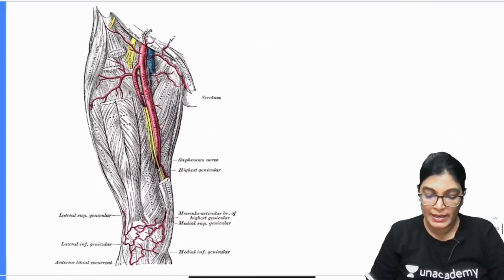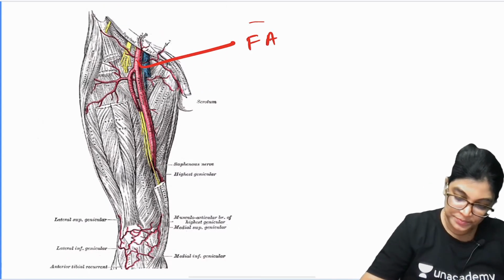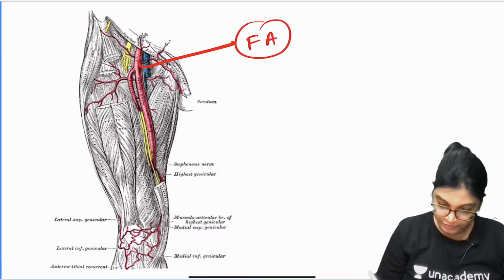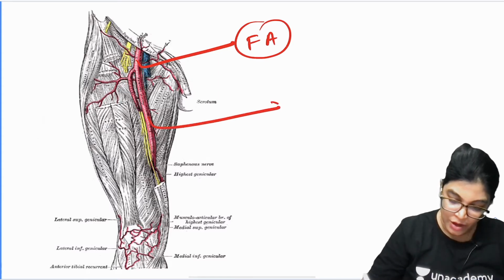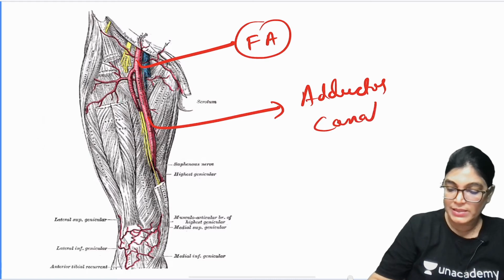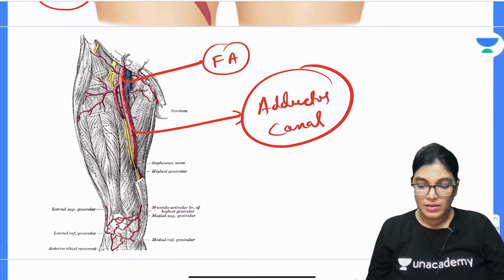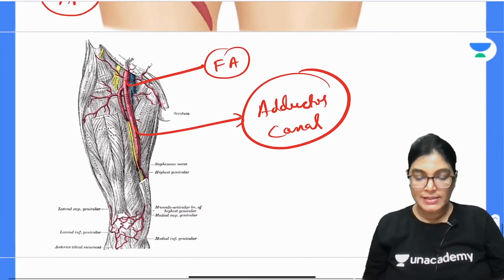So, here if I highlight this diagram, you can see here, this is the femoral artery. It will traverse lower down in the adductor canal and ultimately it will reach the popliteal region, forming popliteal artery lower down. So, yes, let us move on to the next, that is question number 9.